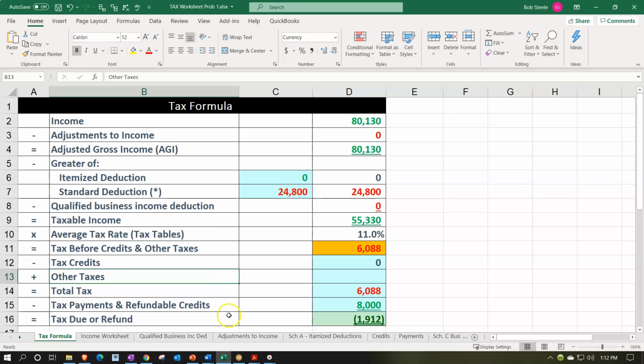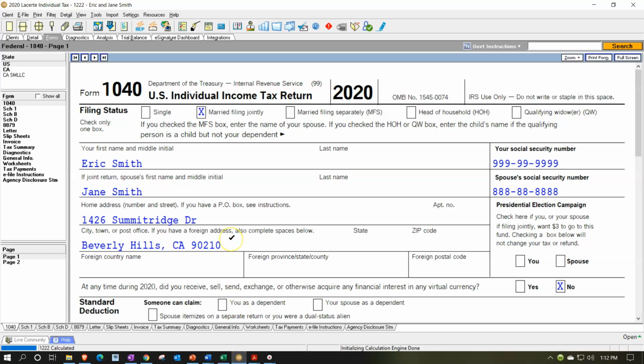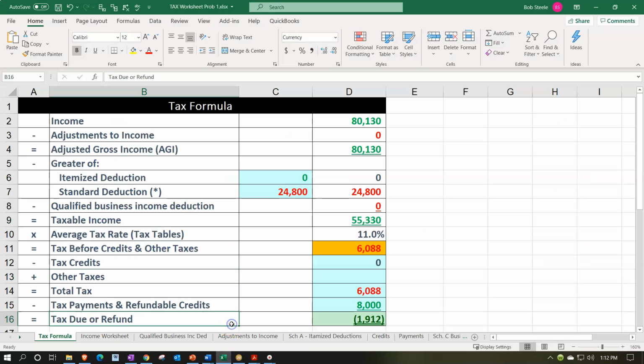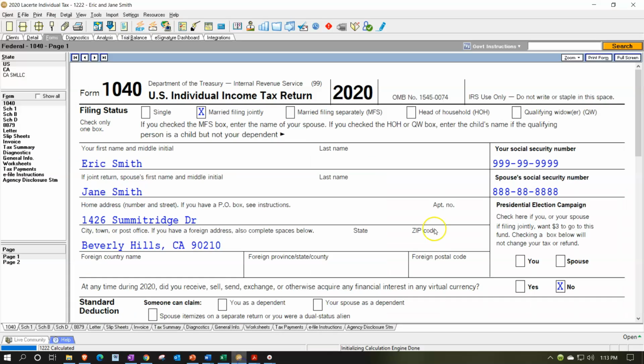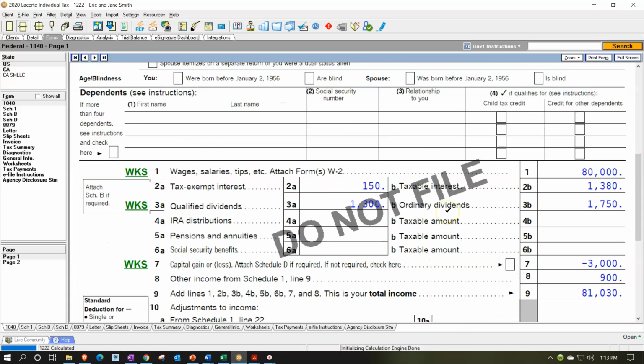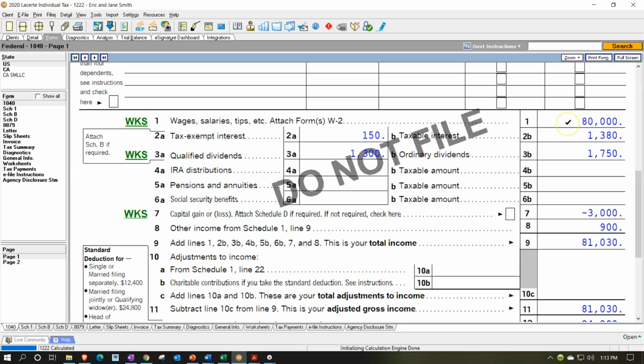In prior presentations, we've been entering the data into first the tax return with the use and help of the tax software, and then going and entering that same information into a tax formula worksheet, which helps us to better visualize the impact of each individual transaction, as well as to double check the transactions that we do in the data input process. So in prior presentations, we entered the data into the 1040, the W-2 information, the interest information, the dividend information, the capital loss information.